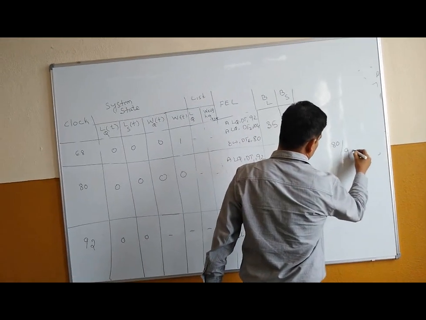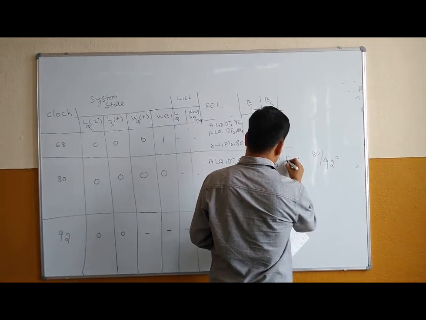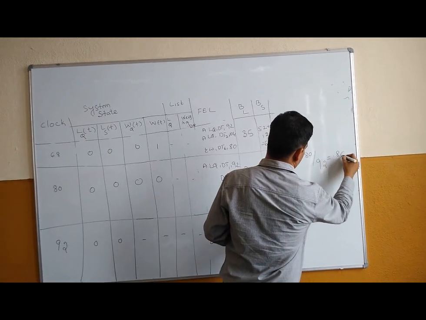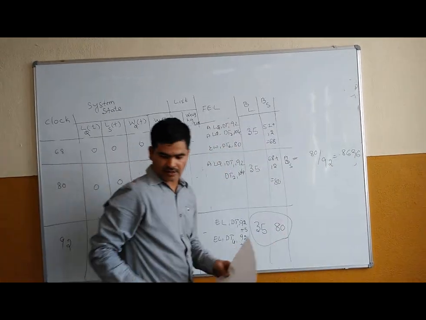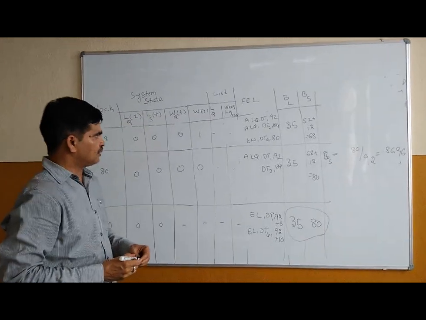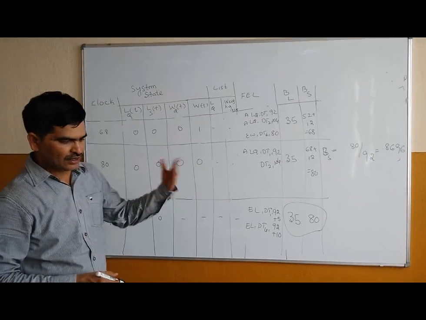So the scale utilization value is 0.8696. So this is how you are going to work out the dump truck problem. I tried my level best to make you understand it. The detailed explanation is given in